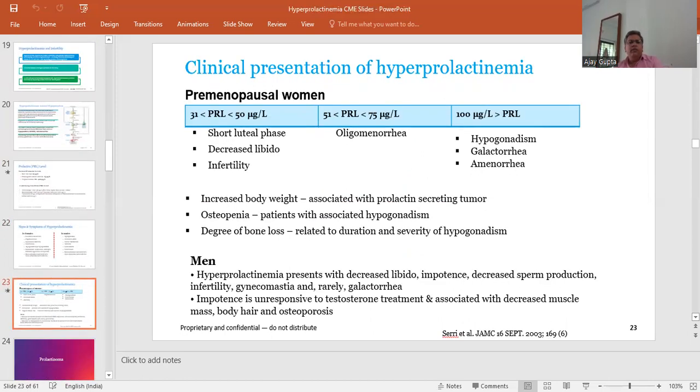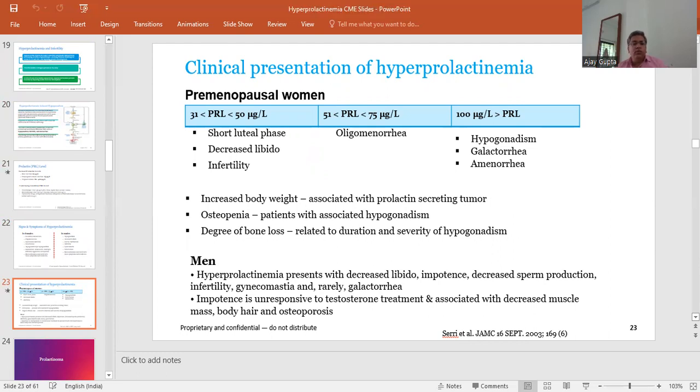Now coming to the clinical presentation of hyperprolactinemia in premenopausal women, if the prolactin level is between 31 and 50 microgram per liter, there is a short luteal phase, decreased libido, infertility, increased chances of weight gain, and a chance of osteopenia.